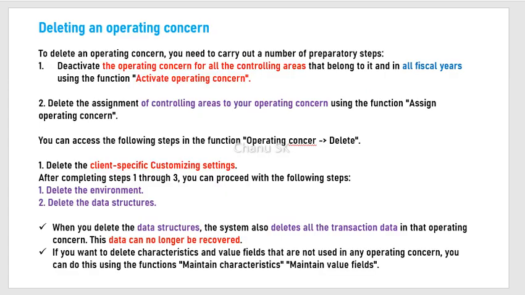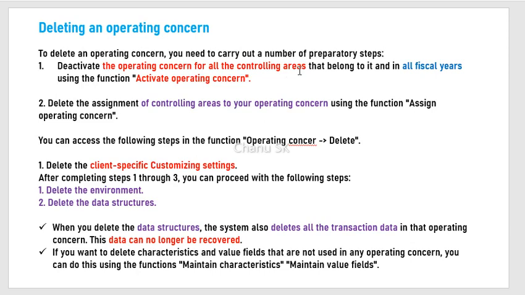So deleting operating concern, this is the second topic. How to delete operating concern, I have given the details over here in a theoretical way so you people understand. In order to delete operating concern, you need to carry out a number of steps. The first step is to deactivate the operating concern for all controlling areas. All controlling areas should be assigned to operating concern, right?